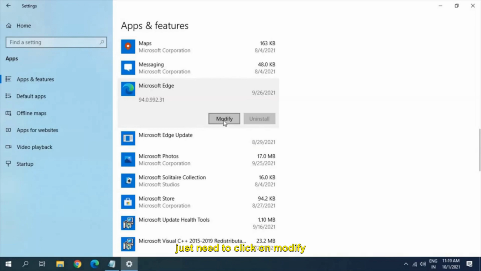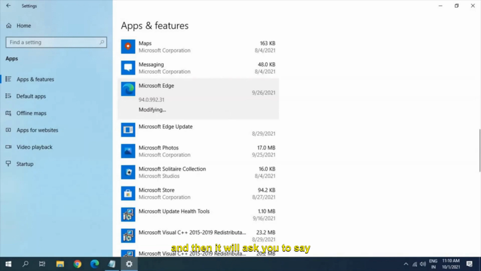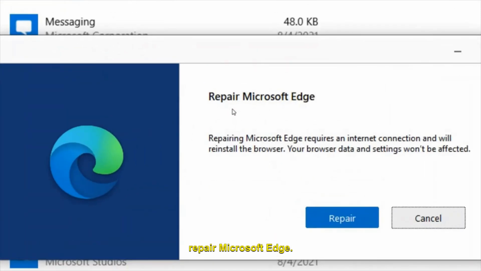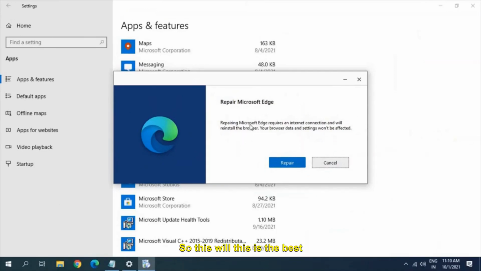And here we just need to click on modify and then it will ask you to say yes. And here you will find repair Microsoft Edge. Repairing Microsoft Edge requires an internet connection. This is the best way to repair Microsoft Edge and your browser data and settings won't be affected. So this is why this is my first step to repair.